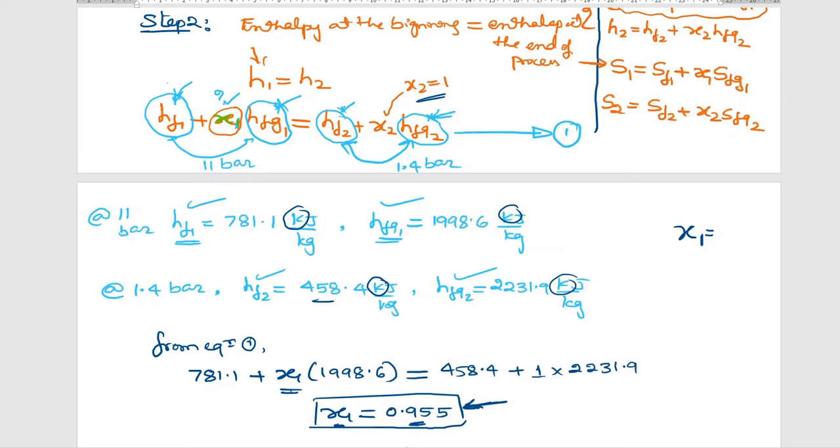Based on this value, it is a mixture. Very good. If it is dry, what could be the value of x1? 1.